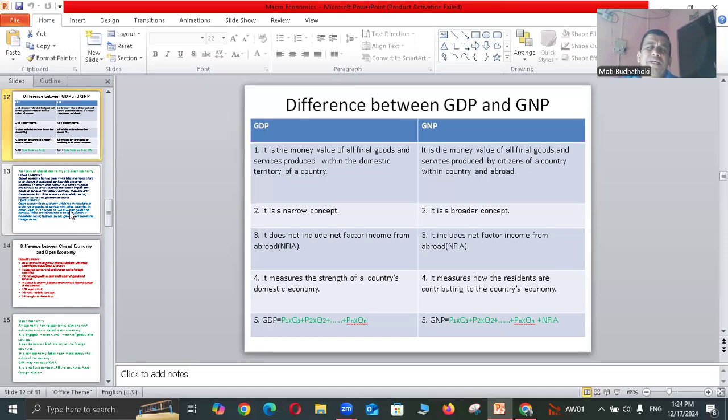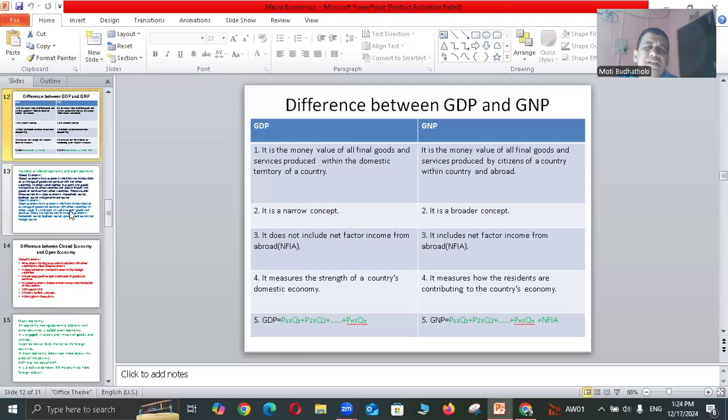GDP directly relates to the territory or boundary of the nation. And GNP is the money value of all final goods and services produced by the citizens of a country within the country and abroad. That means all income of citizens is GNP and all income of the country is GDP.